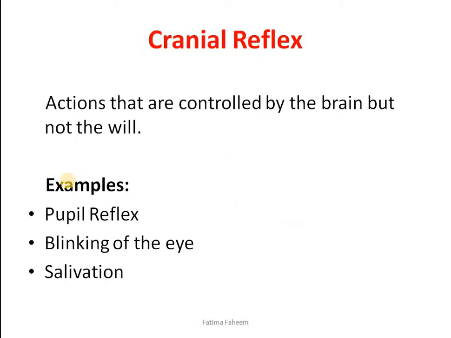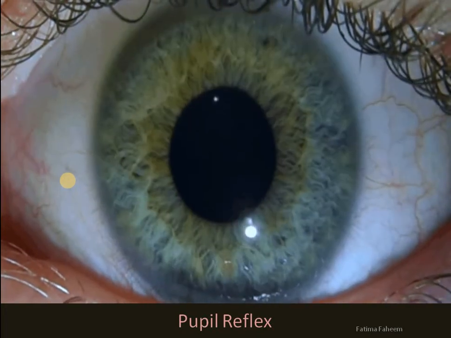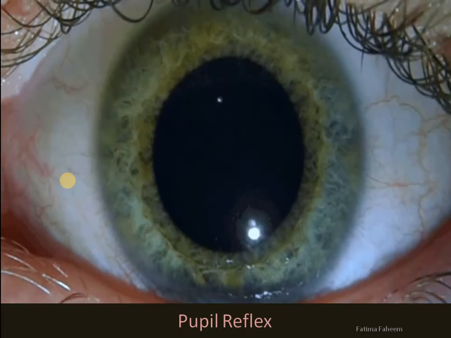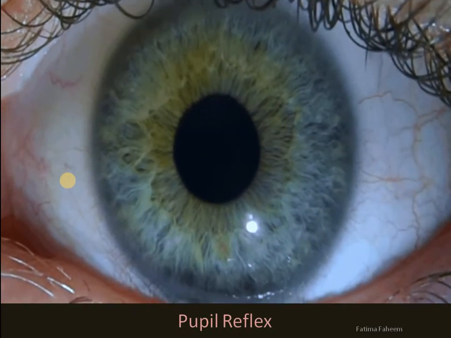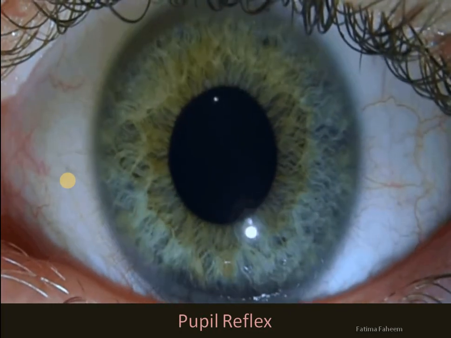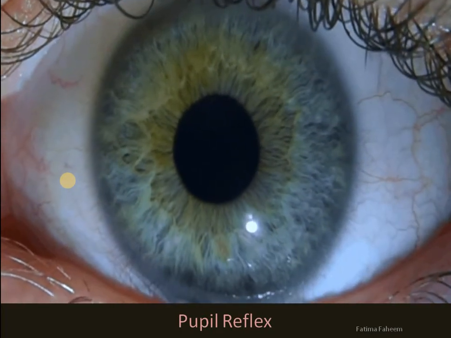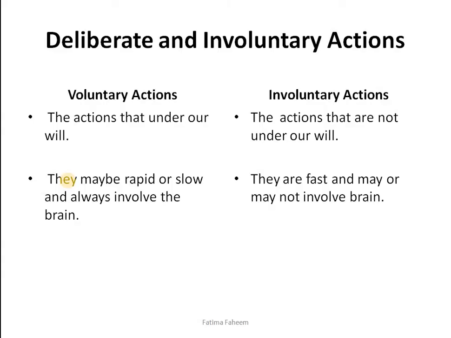Then we have cranial reflexes, which are the actions that are controlled by brain but not with the will. It's not consciously controlled, but brain is involved, which includes pupil reflex, blinking of the eye, and salivation. We have read about pupil reflex before, that the pupil tends to constrict in intense light and it tends to dilate during dim light. Pupil reflex actually protects us from the extreme intensity of the light. It protects our retina from the damage.